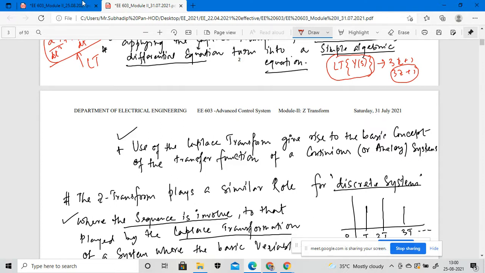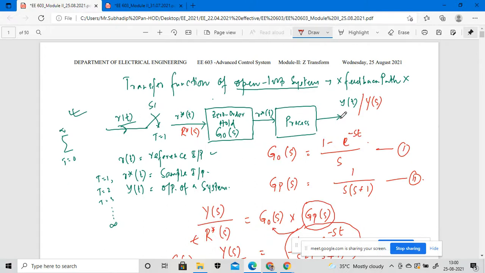Okay, so here I will show you the continuous system. In this particular system there should not be any kind of break. If I close the switch S1, then this particular system is a continuous system, right?